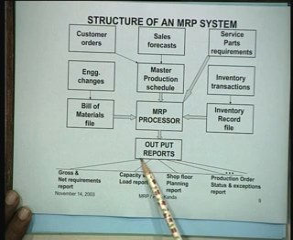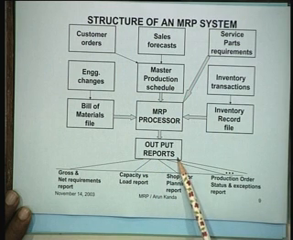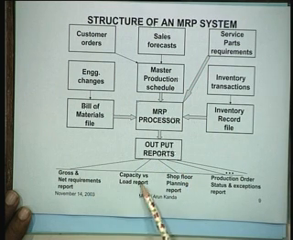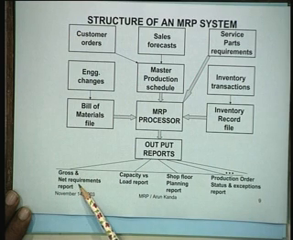It typically gives you output reports, and the most commonly used reports are these four. This is the most commonly used report. It is called the gross and net requirements report. That means it tells you what are the gross requirements of different jobs and what are the net requirements of different jobs.